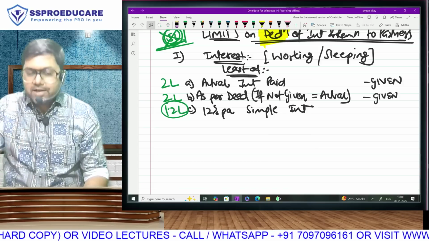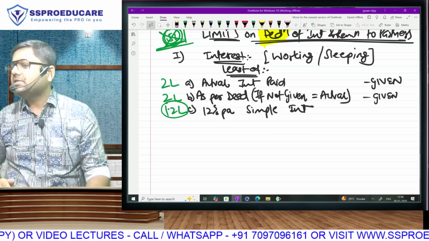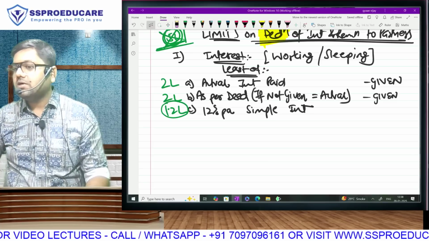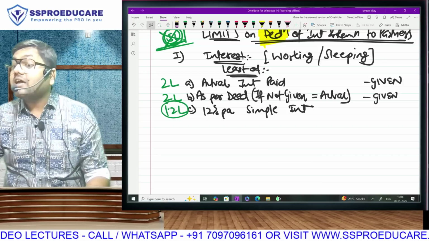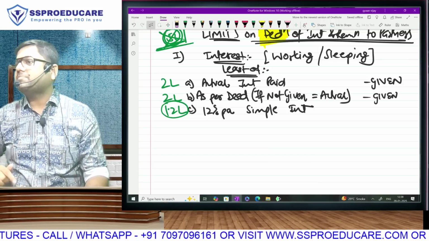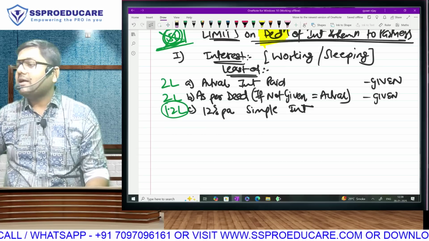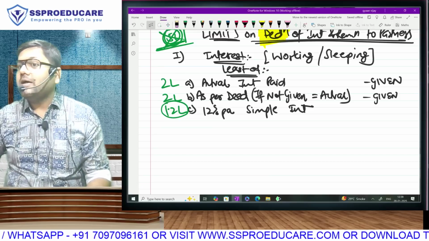20%. If 20% is 2 lakh, then 12% will be how much? 1,20,000. Now what is the allowed deduction? You will only answer. So the firm has taken deduction of 1,20,000. That means in the firm's computation, what are we going to do? Disallow 80,000. That means add back. That means the firm has paid tax on.